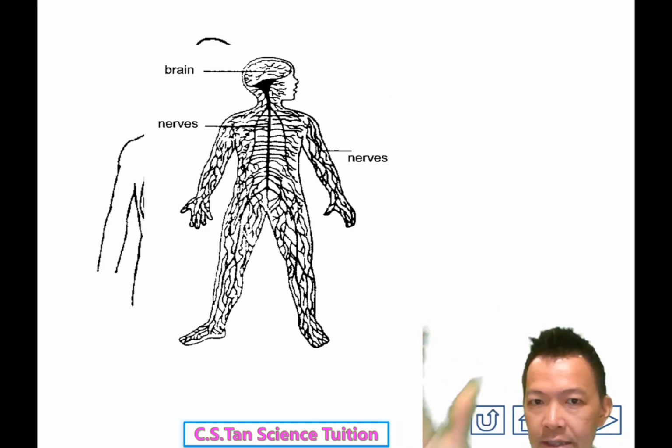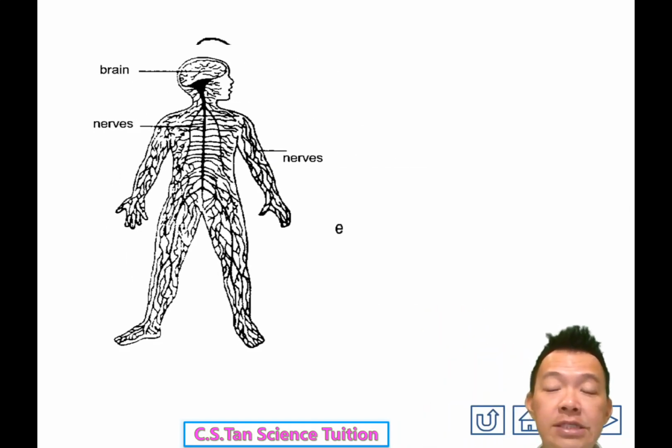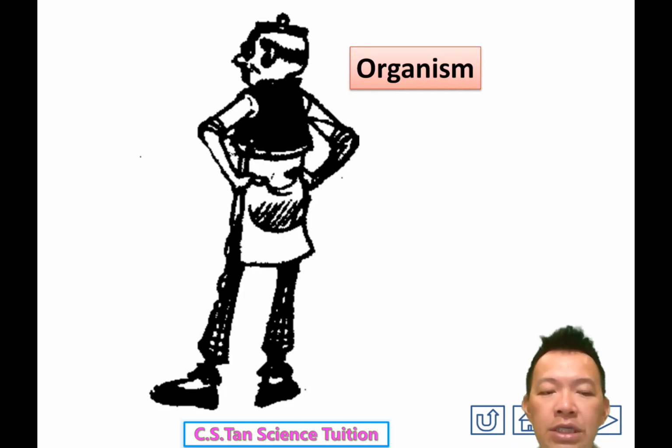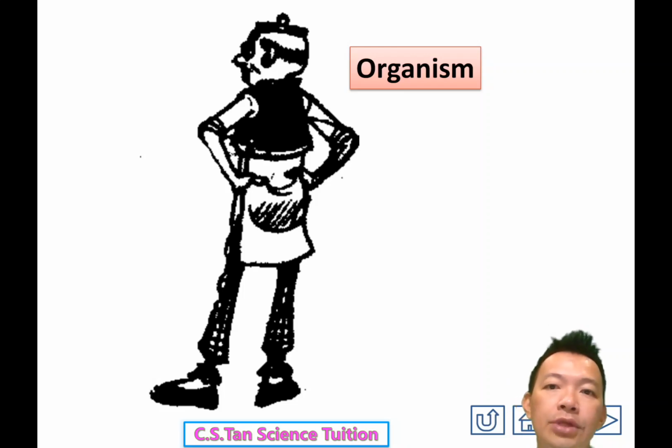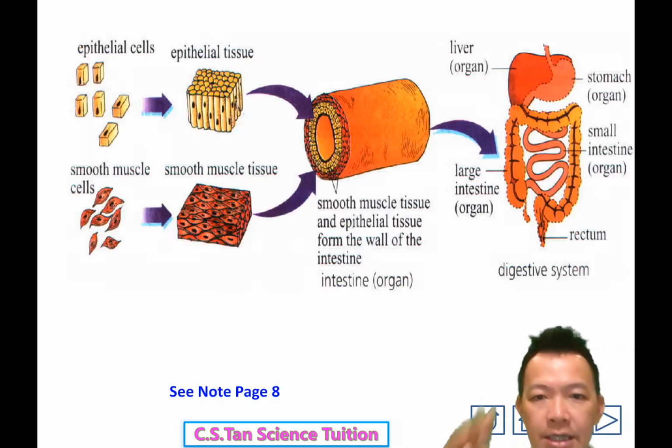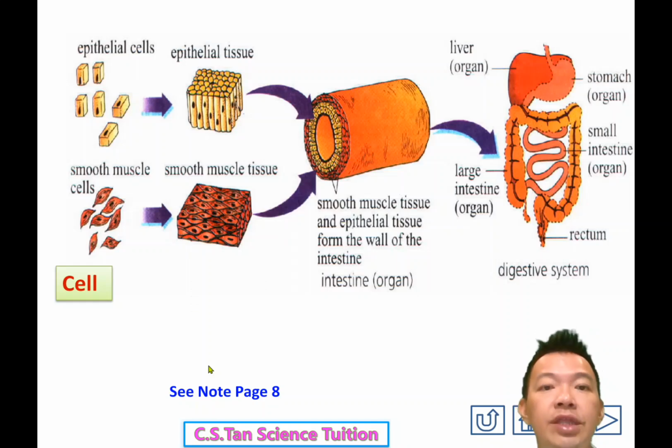I join it again, 又结合起来。So when different systems work together, 各种各样的系统呢 they join together, work together, finally you can become a very complex organism, 变成很复杂 you're having a lot of function, 有很多的功能 and you become an organism, 就变成了生物了。Okay, so this is how you become the organism, 你将变成生物的。Or again look at the notes, page number 8, but this one maybe not available. 你可能没有。So cell become tissue.